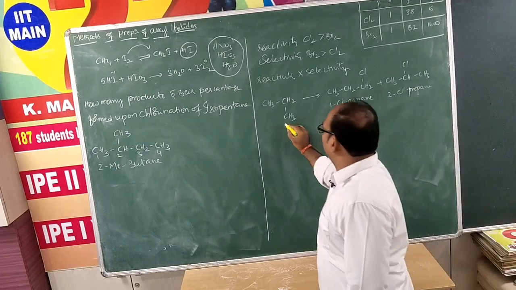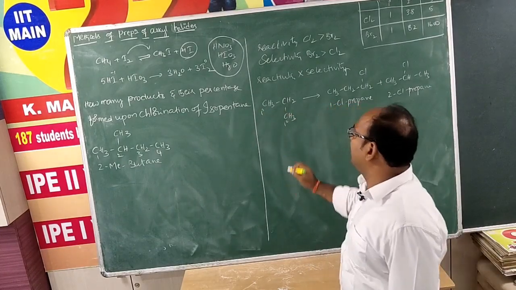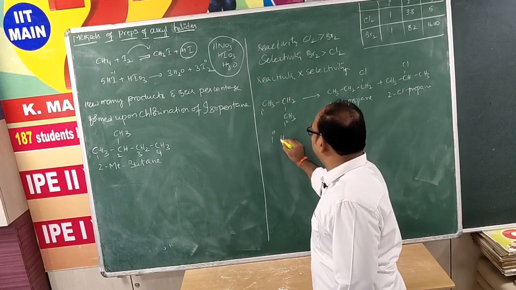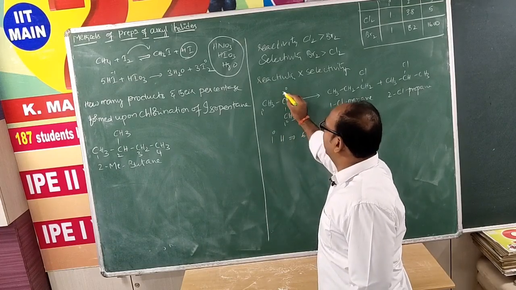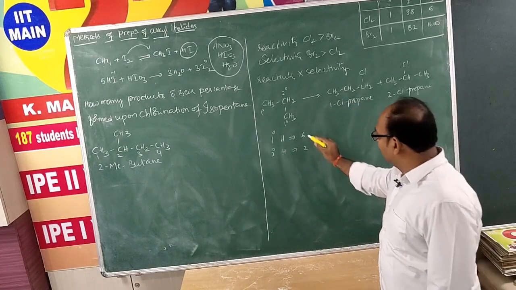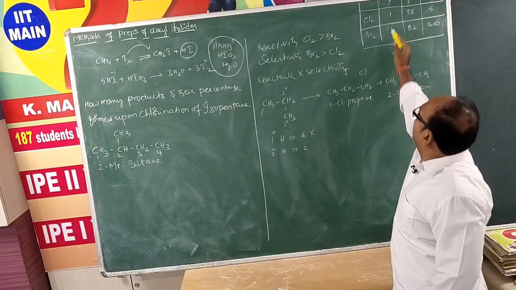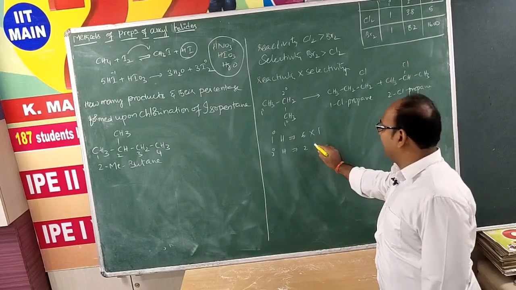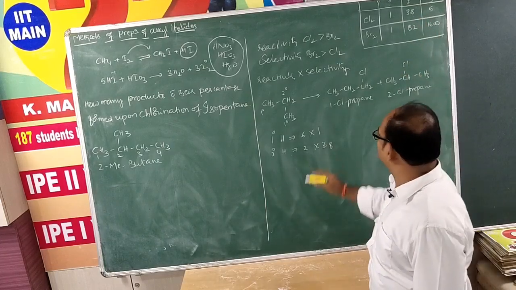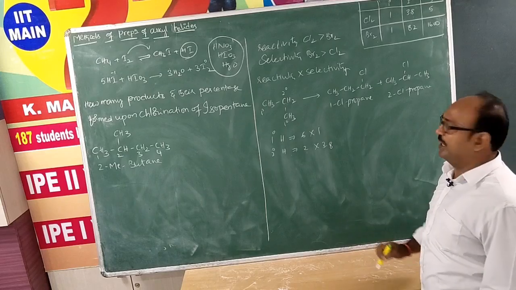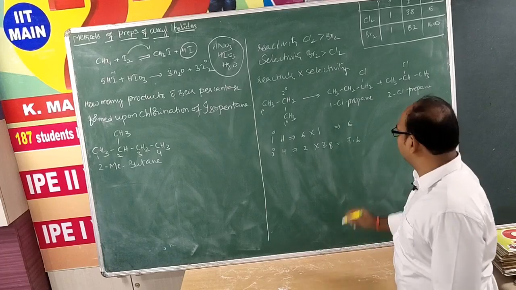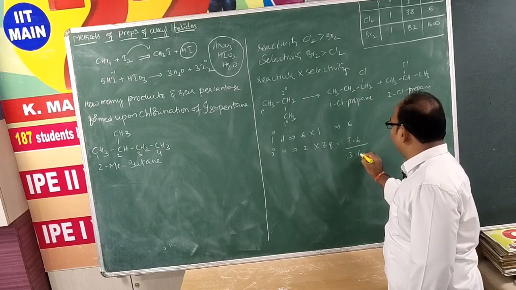Now here there are 2 primary carbon atoms, each carbon consisting of 3 hydrogens, so the total number of primary hydrogens is 6, and this carbon is secondary. This secondary carbon consists of 2 hydrogens, so secondary hydrogens are 2. Number of primary hydrogens into its reactivity 1, number of secondary hydrogens into its reactivity for chlorination 3.8. I am going to discuss chlorination now, and bromination later. This one is 6 into 1, 6, and this one is 2 into 3.8, 7.6, total 13.6.